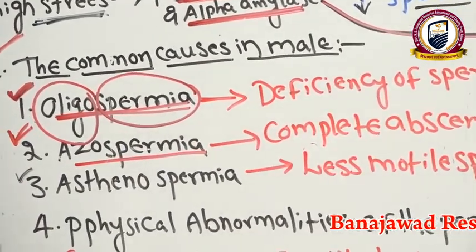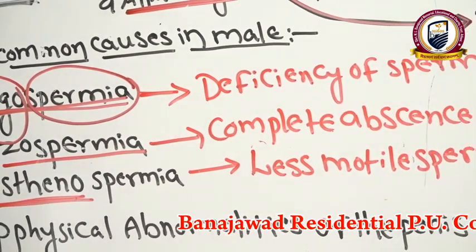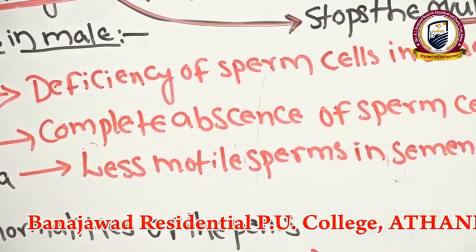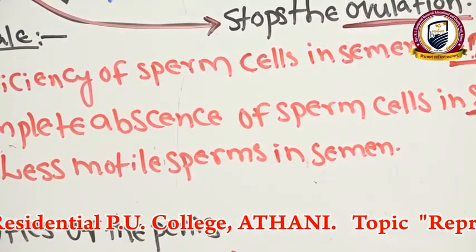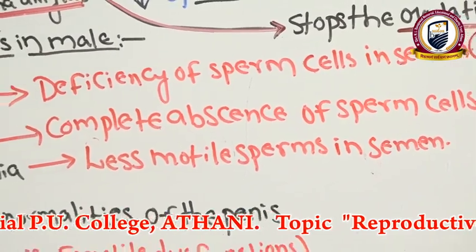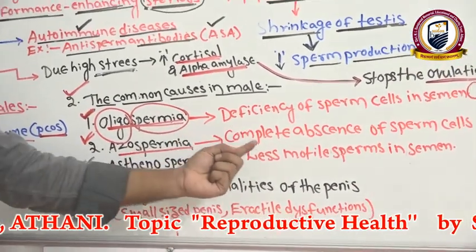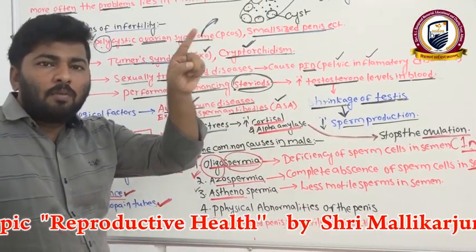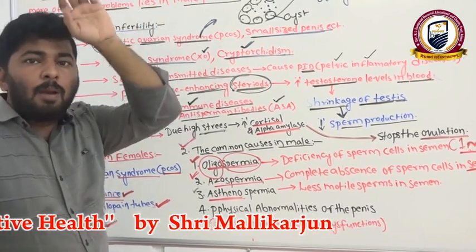Asthenospermia. Astheno means weak, or less strength. Here less motile sperms are present in the semen. Here the sperm cell number is normal, but the sperm cells do not have the capability to move in the vagina to cervix to uterus to fallopian tube.